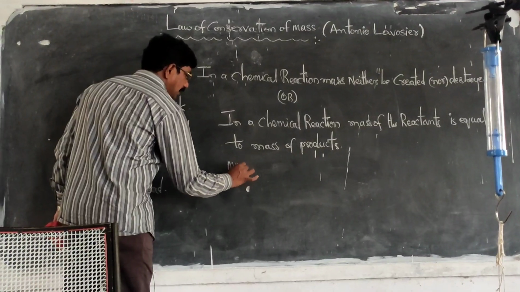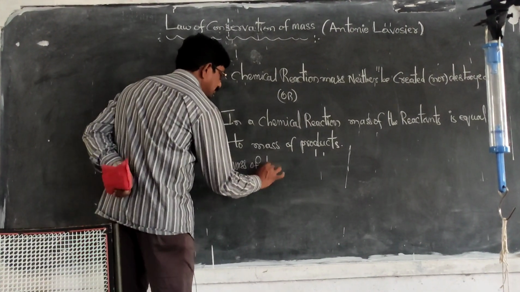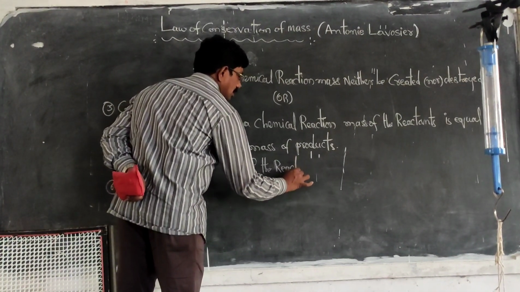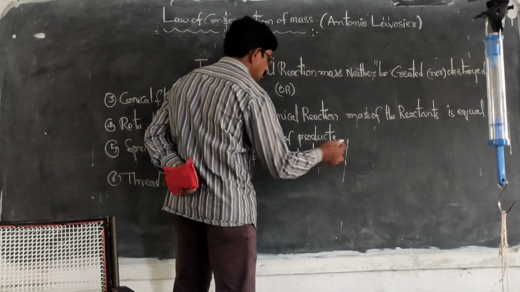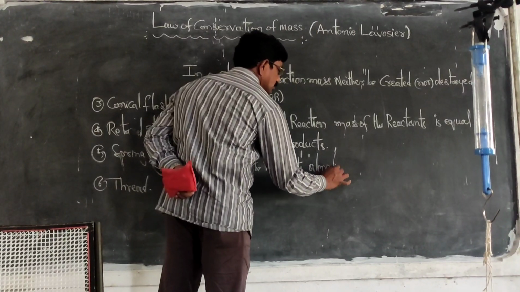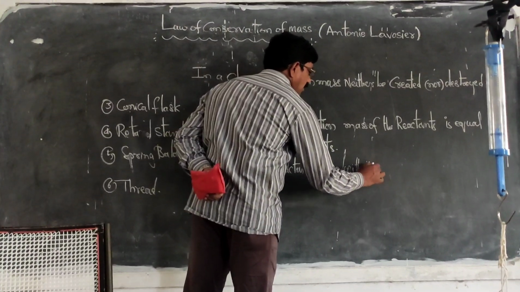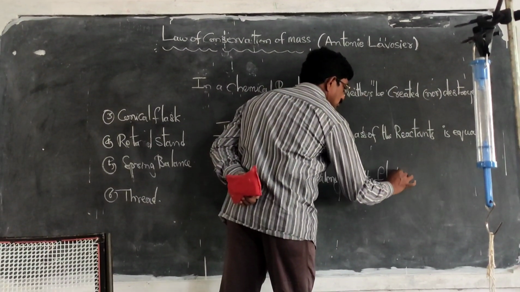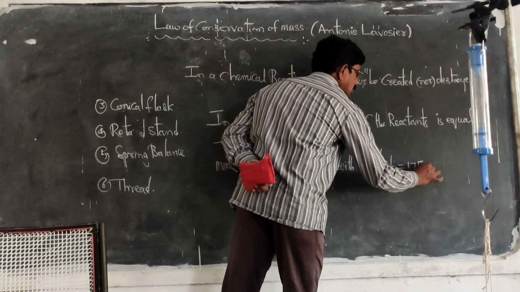Mass of the reactants, along with the flask, is equal to 175 grams.